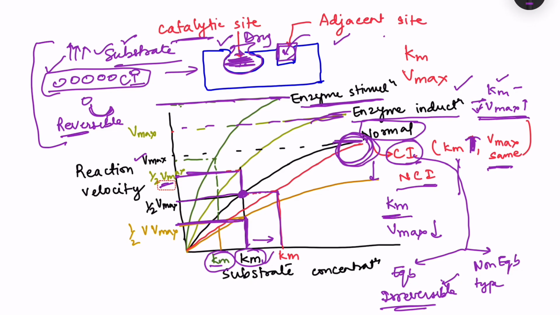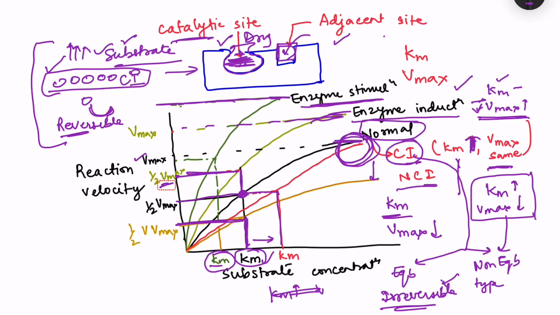Okay, so in this case Km is increased and Vmax also is decreased, because now the substrate is not able to bind. The enzyme will never achieve that Vmax, that is the maximum rate of the reaction. So that is non-equilibrium type. Example is organophosphate drugs. Organophosphate drugs bind with the esteratic site of cholinesterase enzyme.